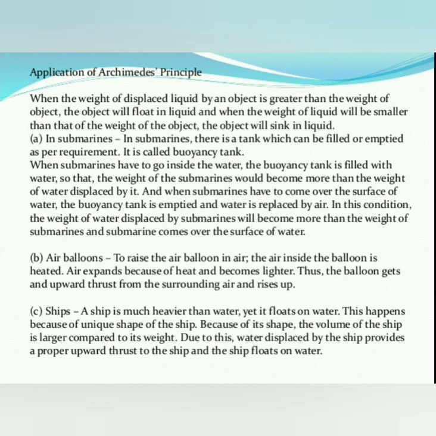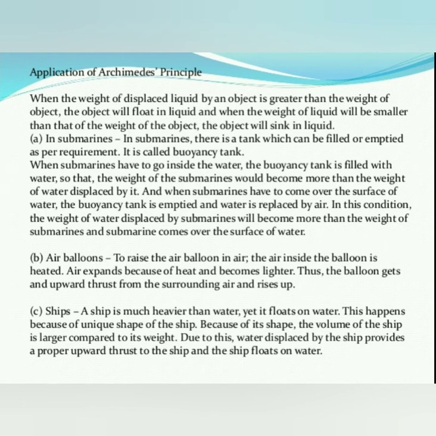This happens because of the unique shape of the ship. They are made in a unique shape like a spindle shape. Because of its shape, the volume of the ship is larger compared to its weight, especially at the bottom.